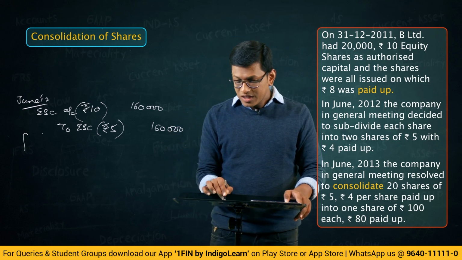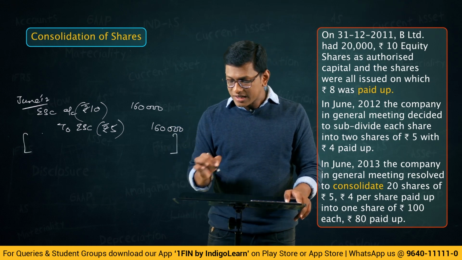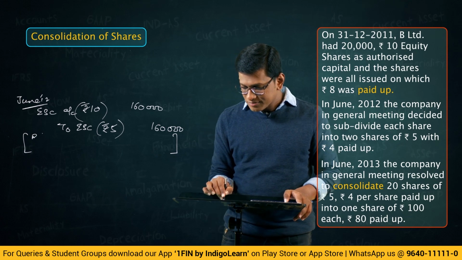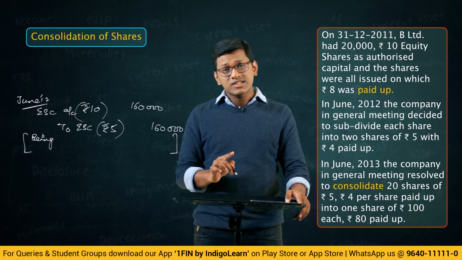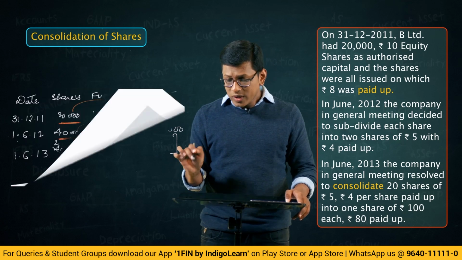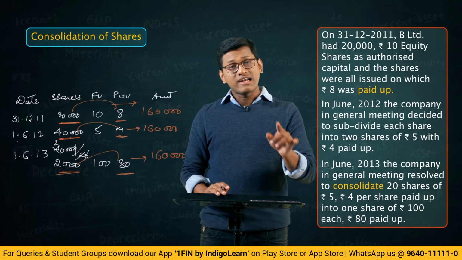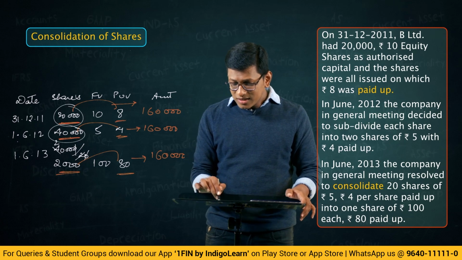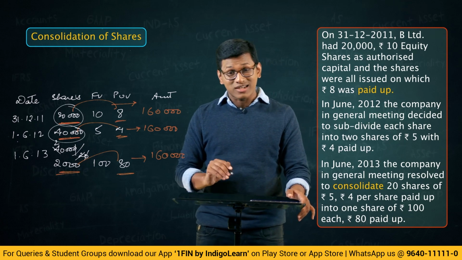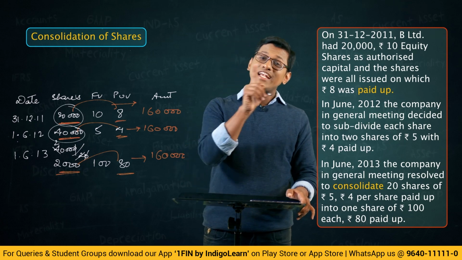But friends, in the narration you should clearly write being, and explain what has happened. Being, how many shares? Earlier how many shares did we have? Look at the table you made. Earlier we had 20,000 shares. Now from 20,000 the shares are becoming 40,000. Earlier 20,000 into 8.